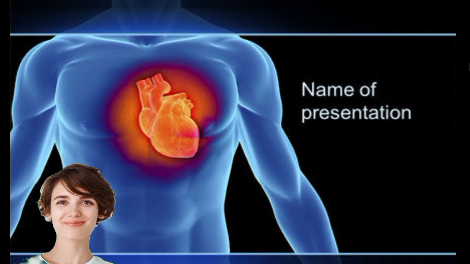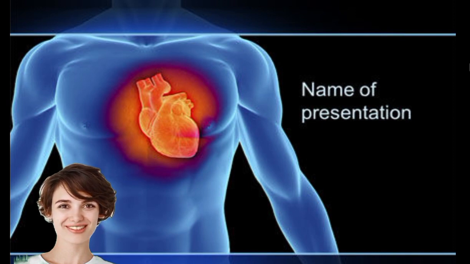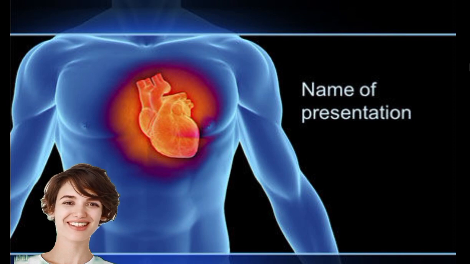How to avoid heart disease. 1. Healthy diet. 2. Quit smoking. 3. Avoid stress. 4. Adequate and quality sleep. 5. Blood pressure control. 6. Maintain ideal body weight.